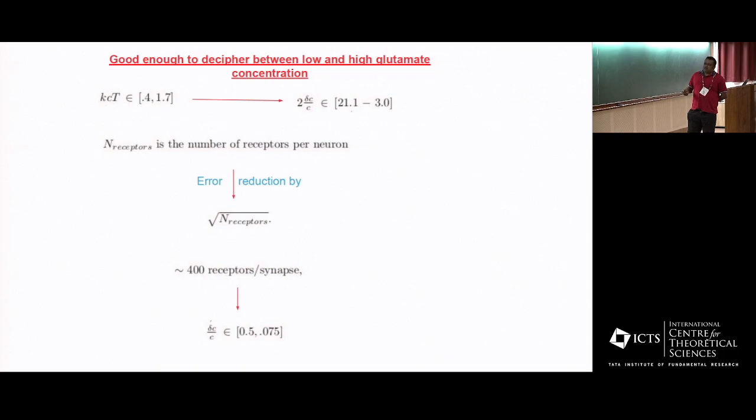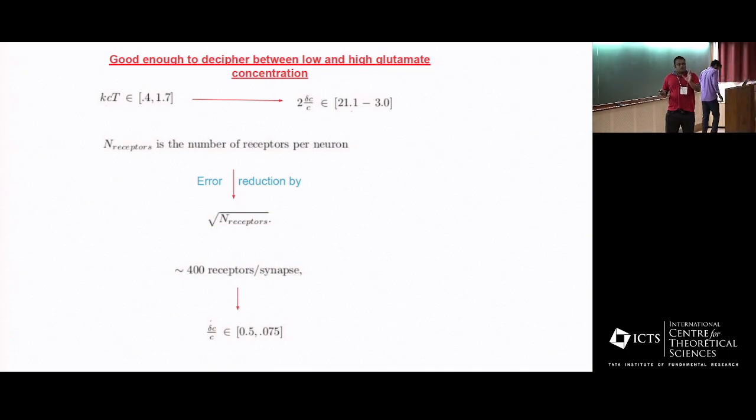If I evaluate DC by C, the error is about 50% to 10%. So the measurement of these receptors can at least tell you whether the concentration of the glutamate was strong or weak, with the number chosen, just 400.